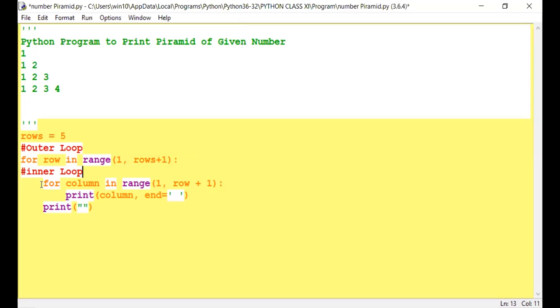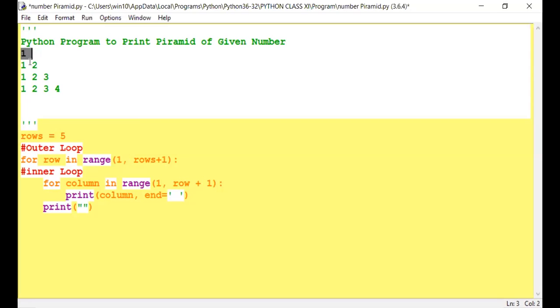Now I am using another loop. This is for column. See, these columns increment. So this is a row, and these are columns. So here, for column, column is a variable. In is a membership operator. Range, as usual, as I used in the previous loop also. Beginning with 1, ending with rows. What is rows? The one I am using with the for loop. Plus 1. This also will increment.